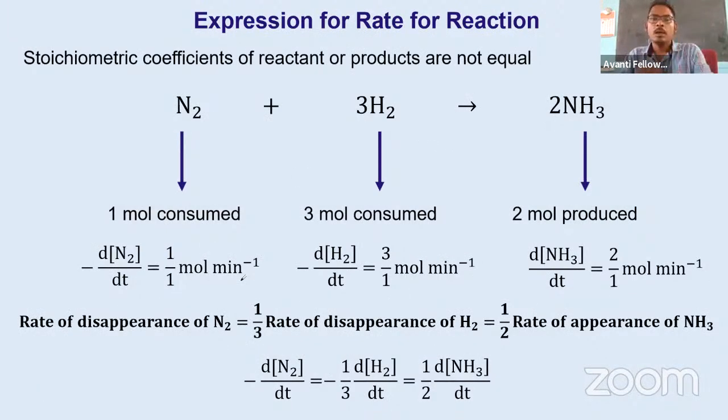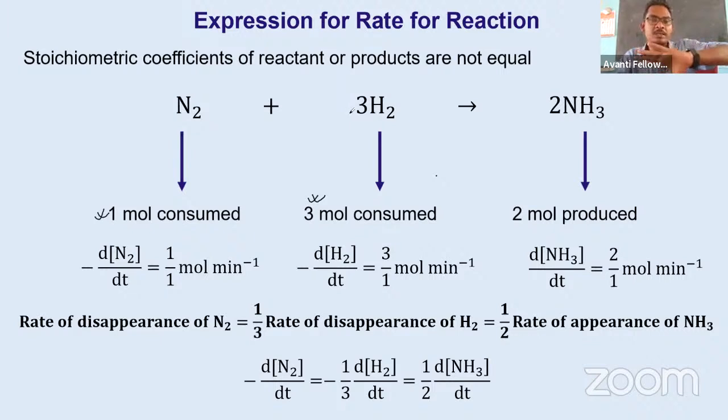Okay, here you can see this is the point. When there is consumption of 3 moles of hydrogen, at that time only 1 mole of nitrogen is consumed. That means the consumption rate of hydrogen is more than that of nitrogen. This reaction has some speed.